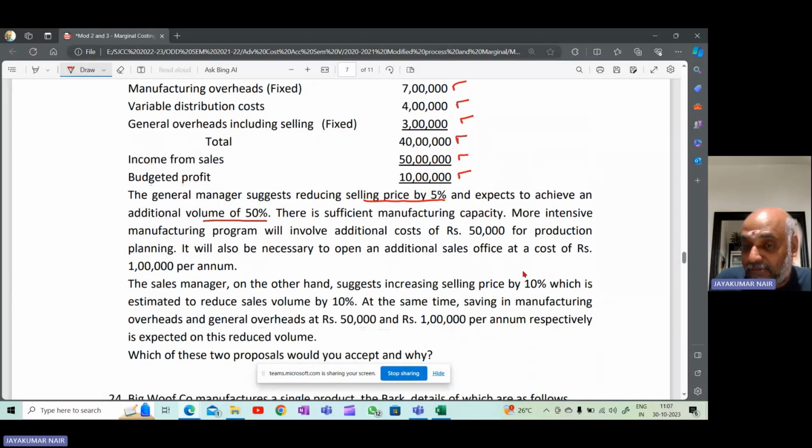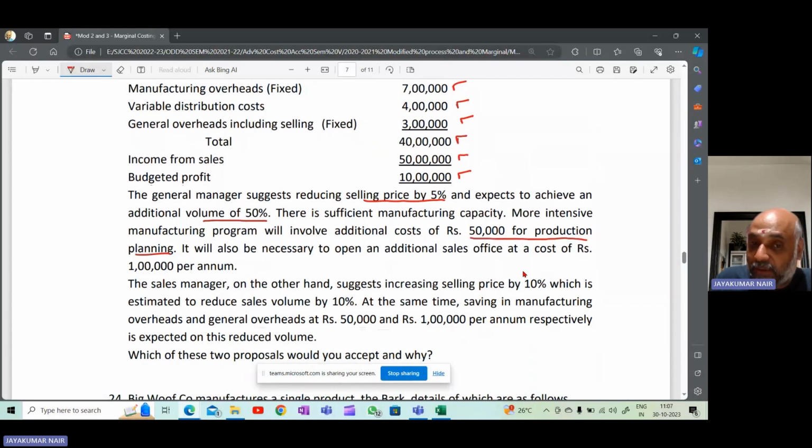There is sufficient manufacturing capacity. Because production should go up by 50%, the question says that the company has sufficient capacity. More intensive manufacturing program will involve an additional cost of 50,000 for production planning.